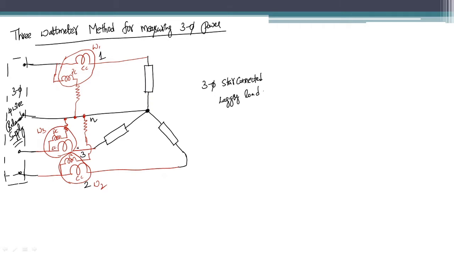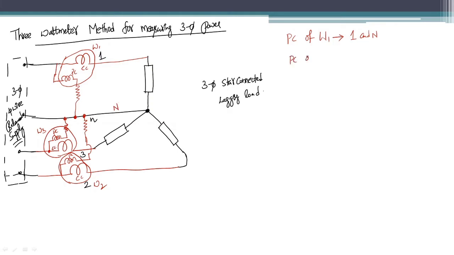Now the current coils of the three wattmeters are connected in series to the load, and the potential coils of the three wattmeters are connected in between the particular line and the neutral. Okay, so the potential coil of W1 is connected in between the line 1 and neutral. This is neutral, right?